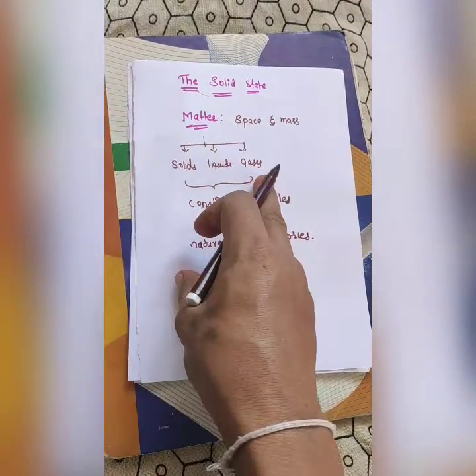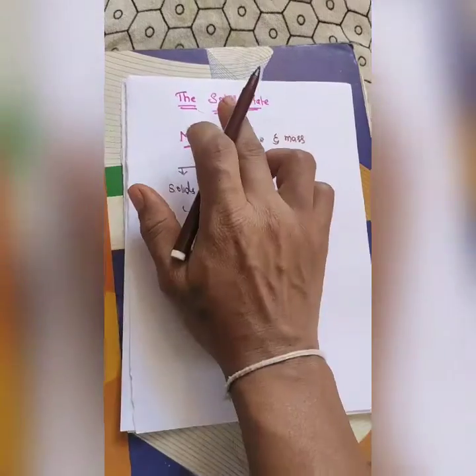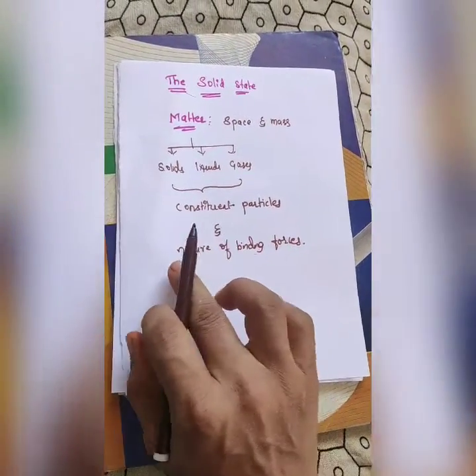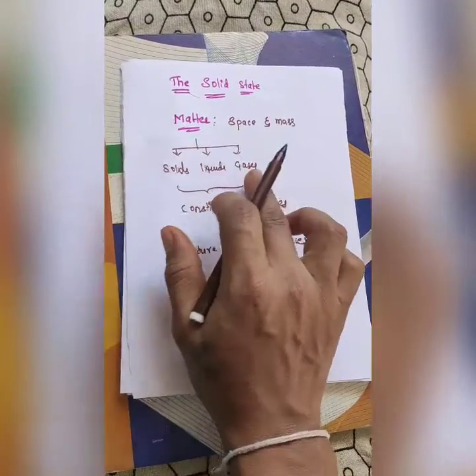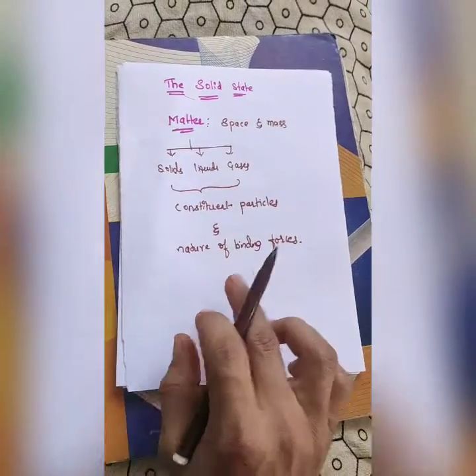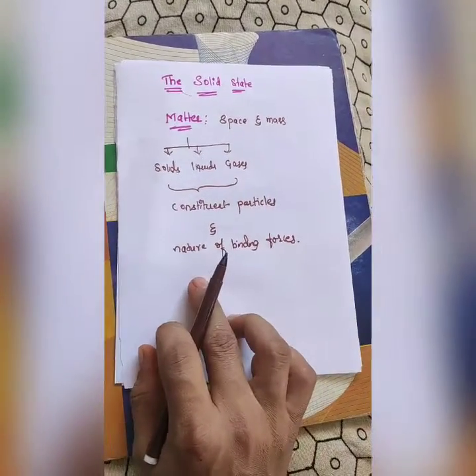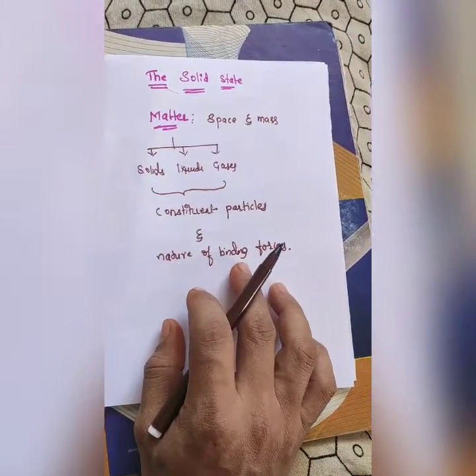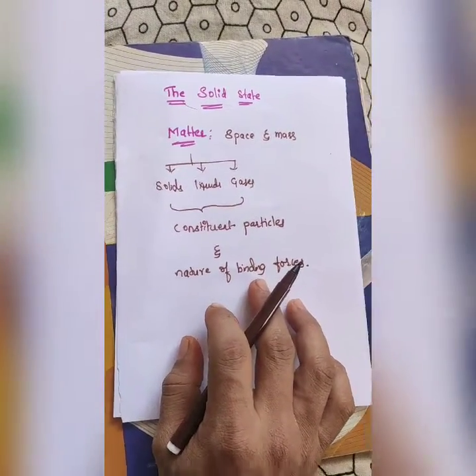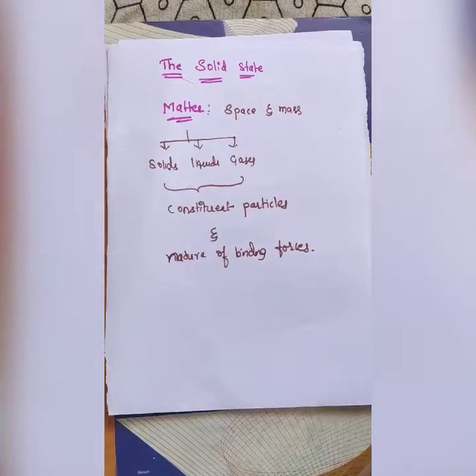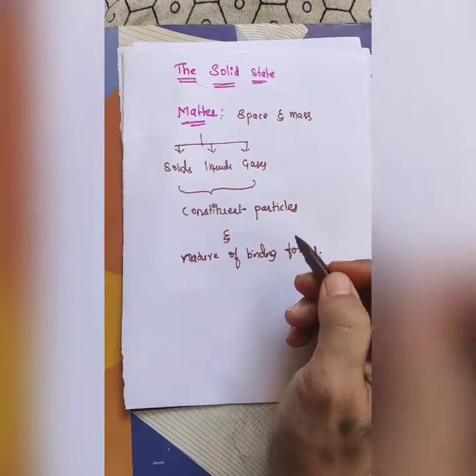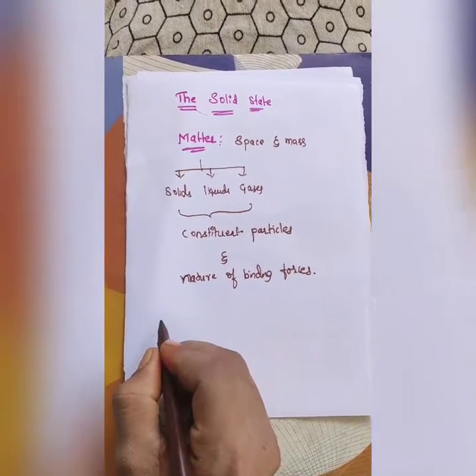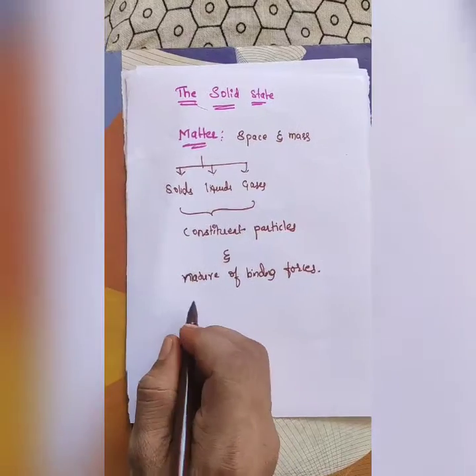But particularly we want an idea about what the solid state is. Before knowing about the solid state, the main differences between solids, liquids and gases are the constituent particles and the nature of binding forces. Here the nature of binding forces, in the sense, may be attraction or repulsion or interactions. At the same time, the main similarity between